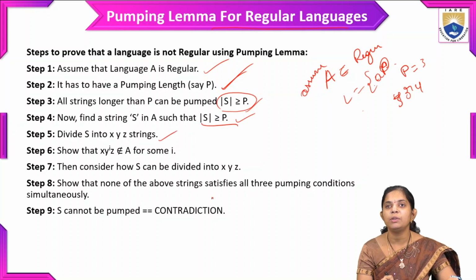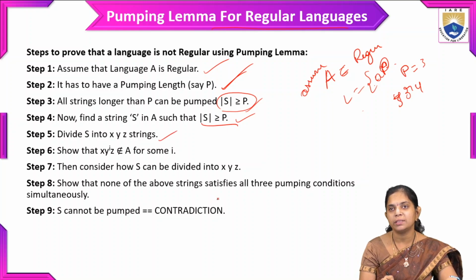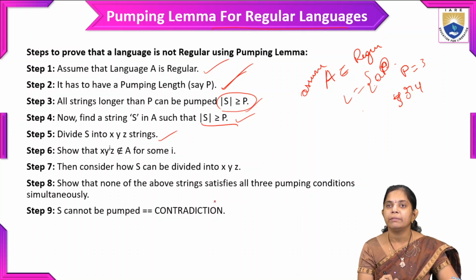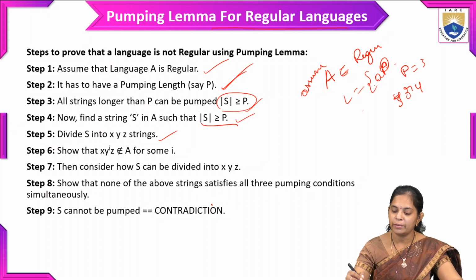And the fifth step, divide s into x, y, z. So here we divide the string s that we got. Suppose we take a power n, b power n. Here, instead of n we will write p, so it is a power p, b power p, and p is equal to 2.